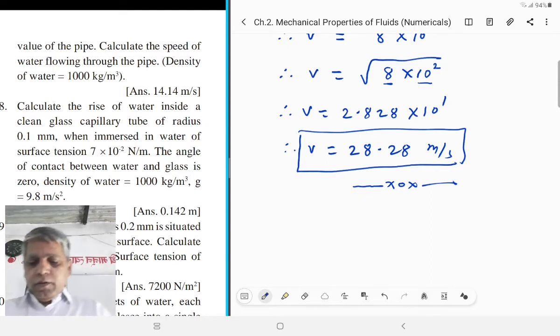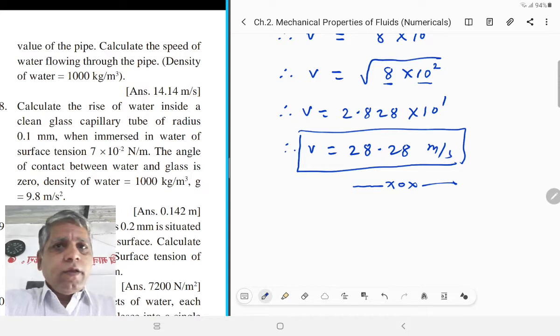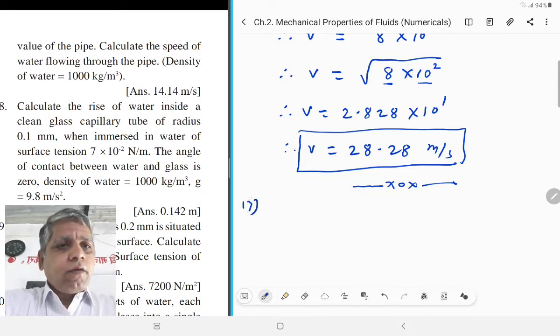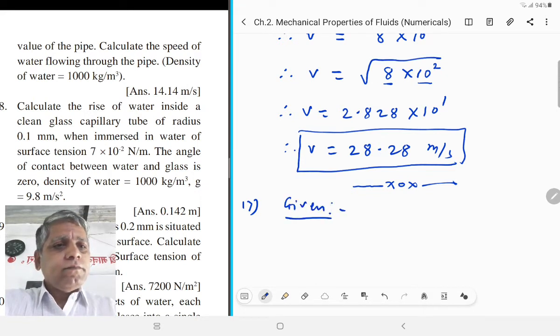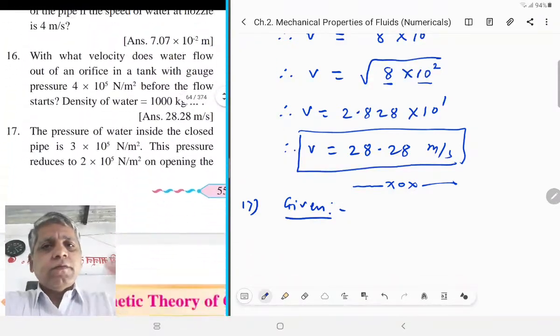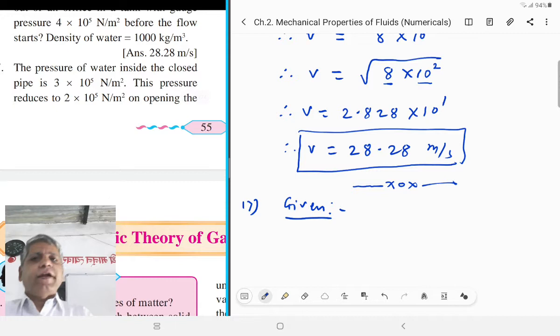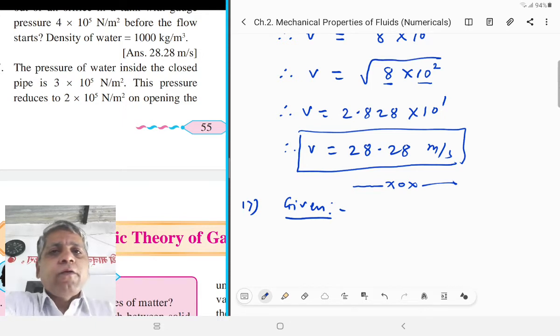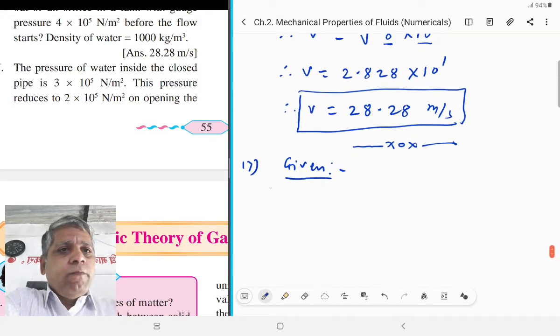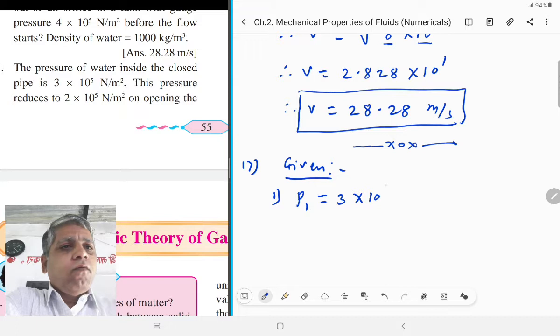Here, in question number 17, given points are, from the first sentence, the pressure of water inside a closed pipe is 3 into 10 raised to 5 Newton per meter square. Here, first given point, P1 is equal to 3 into 10 raised to 5 Newton per meter square.